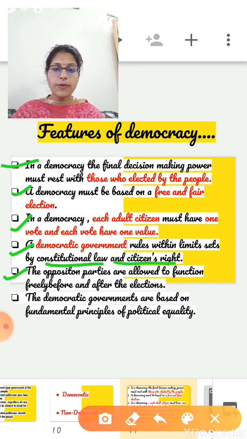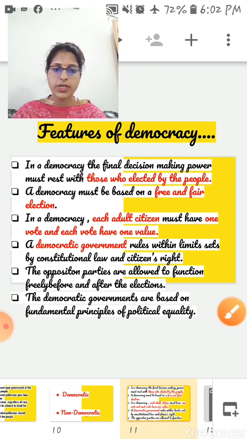Next feature, opposition parties are allowed to function freely before and after the election. And the last, democratic governments are based on fundamental principles of political equality. So these are the important features of democracy.